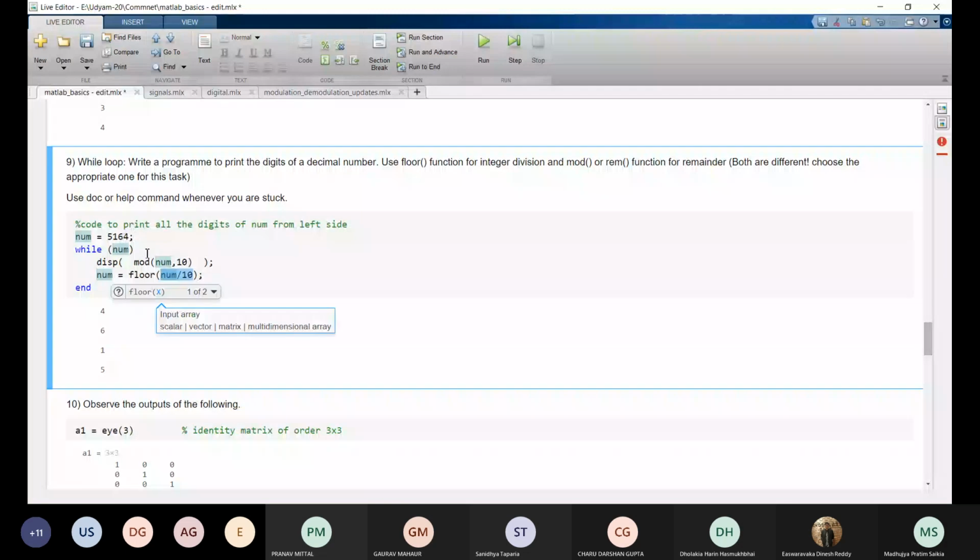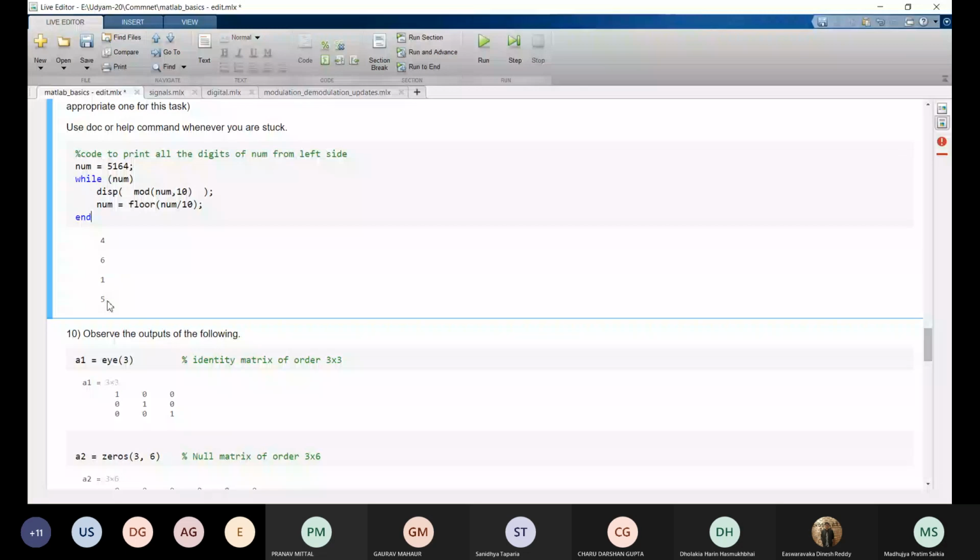Okay, so how can we define an identity matrix? For that we use the eye function, eye of 3. So A1 is assigned an identity matrix of order 3 cross 3. We can see the output here. A1 is a 3 cross 3 identity matrix, right?